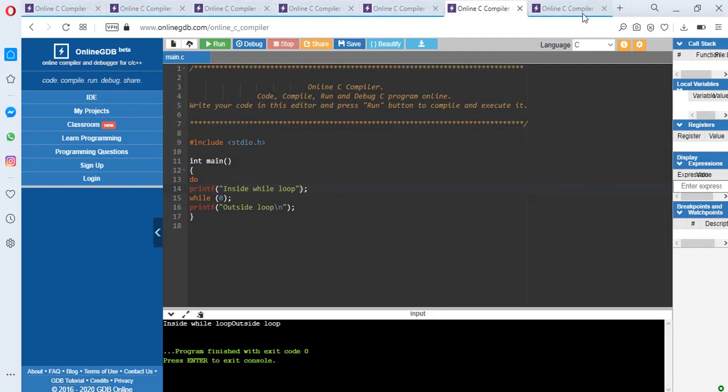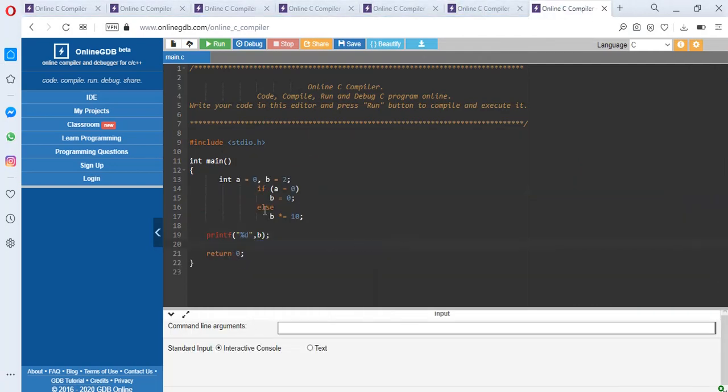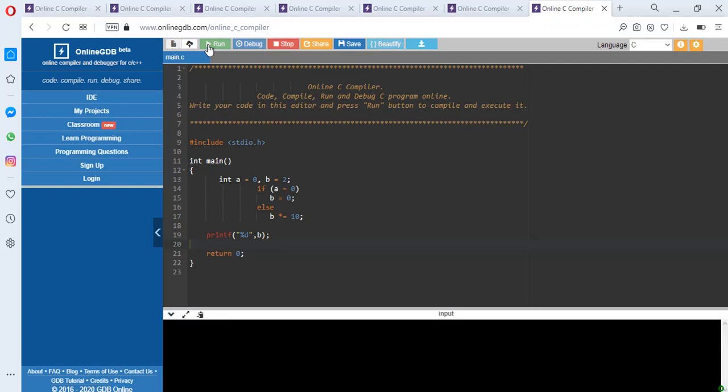Let's see in this code. Here I have written this segment of code and then I printed the value of b. So let's see. See, 20 has been printed. Why? Because a has been assigned 0 and that value is used here. So if we write it like that, this code is converted like this. Therefore 20 has been displayed.